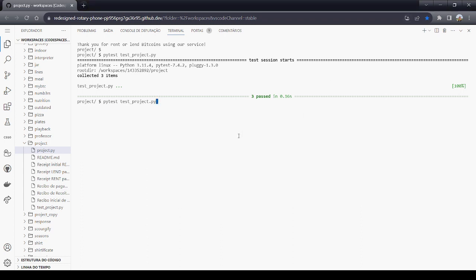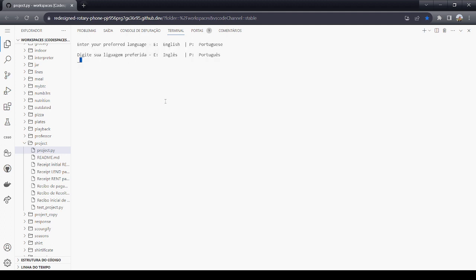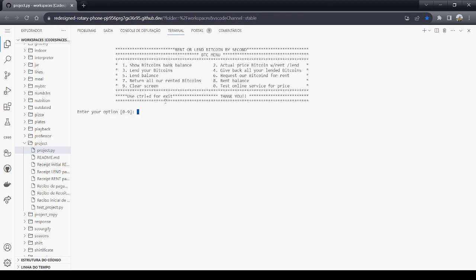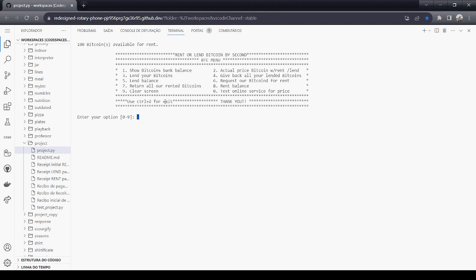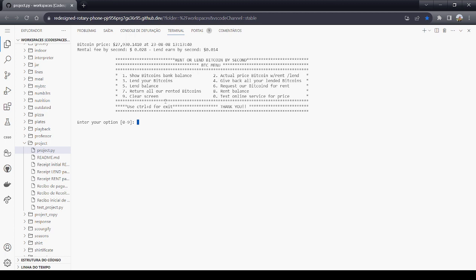Let's see the system running. So initially it asks for the language. Let's select English, and I have an option to show the balance. It started with 100. In a class we learned how to create APIs, and this is used for option 2, where we can check the price of Bitcoin in real time.